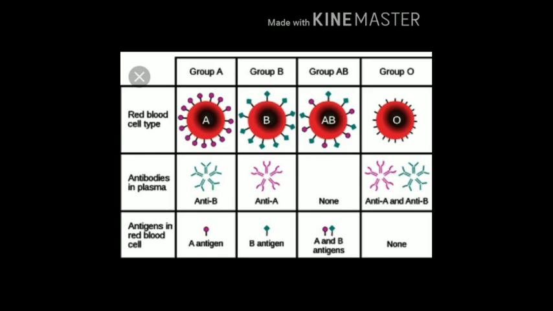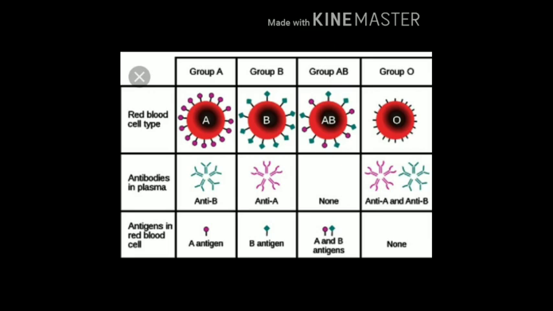So first of all, types of blood groups. There are four types of blood groups: Group A, Group B, Group AB and Group O. Group A produces antibodies against B. Group B produces antibodies against A. Group AB produces no antibodies, while Group O produces antibodies against A as well as B.